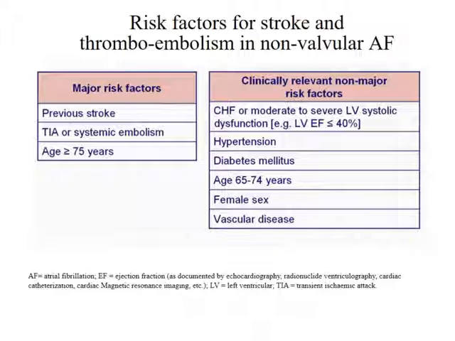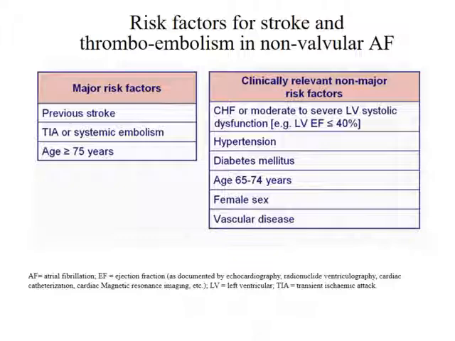Every patient is liable to thromboembolic complications. There are risk factors. Major risk factors: previous stroke or transient cerebral ischemic attack, or age above 75. Other risk factors: presence of heart failure or left ventricular dysfunction, hypertension, diabetes, age between 65 and 74, female sex, and vascular disease such as peripheral or carotid vascular disease.